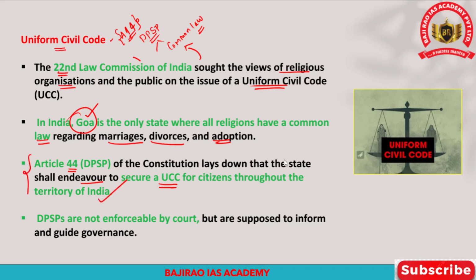And please also understand that these principles mentioned in the directive principles of state policy are not mandatory, and they are also non-justiciable in nature, but they are fundamental in the governance of the country. And at the same time, these policies must be implemented by the respective governments. So therefore, Article 44 provides for the implementation and enforcement of the Uniform Civil Code. And in fact, the directive principles of state policy are not enforceable by the court.